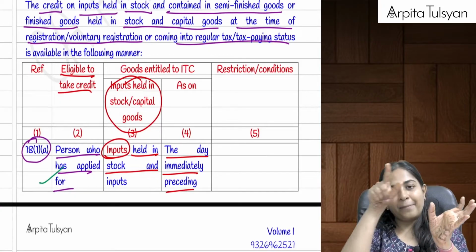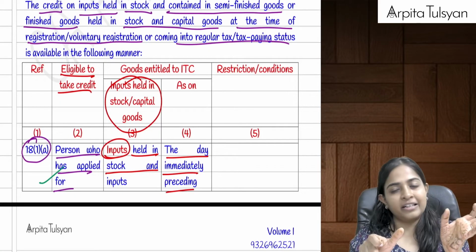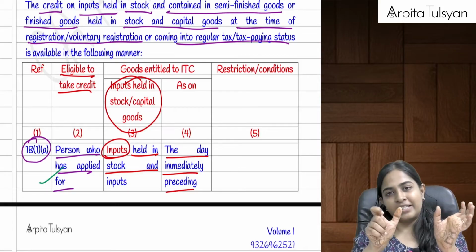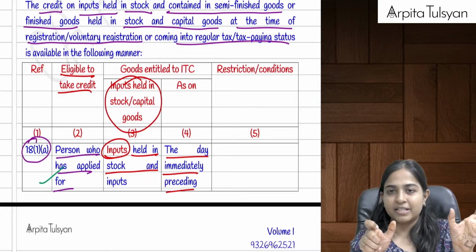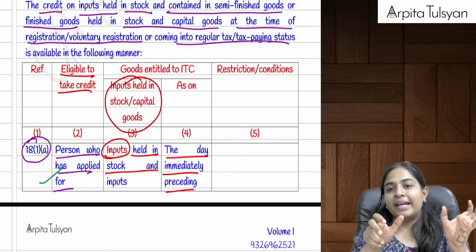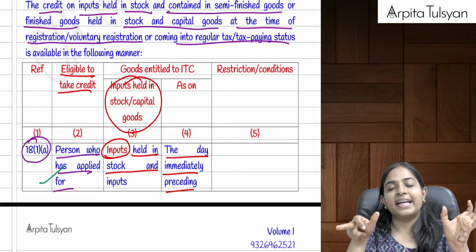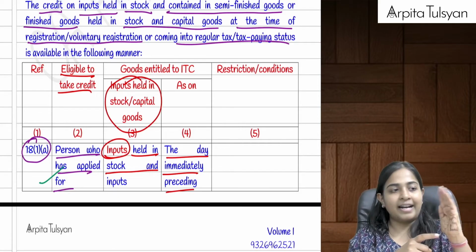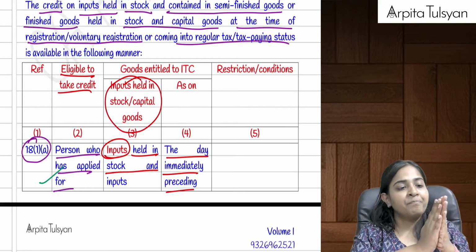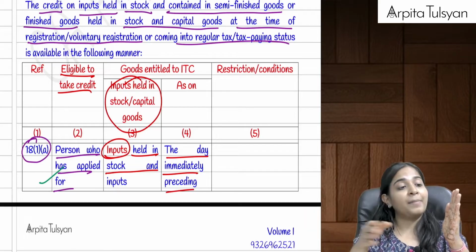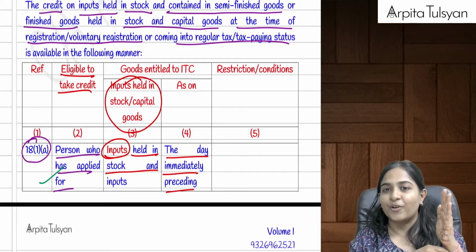So within a time period of 30 days, we will study again in the registration chapter, we are supposed to apply for registration and then the government is going to give me the certificate. If I apply properly within 30 days, then the certificate I get from the government will be valid from the day when I was liable to get registered. Right from day one, I become liable to pay the taxes on my outward supply, and I can even start taking ITC on the same, right?